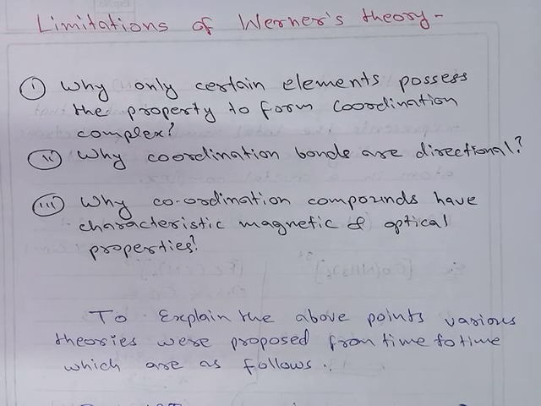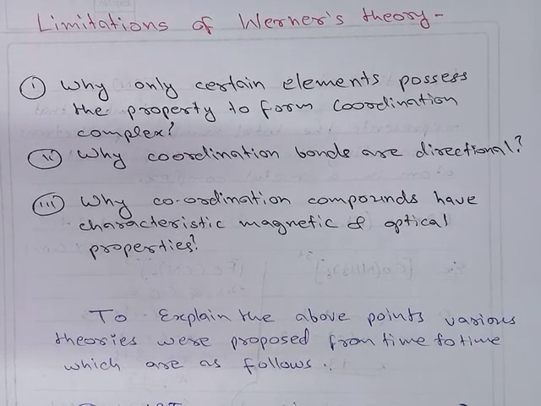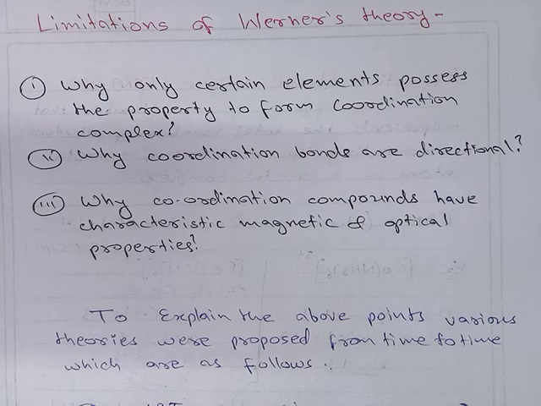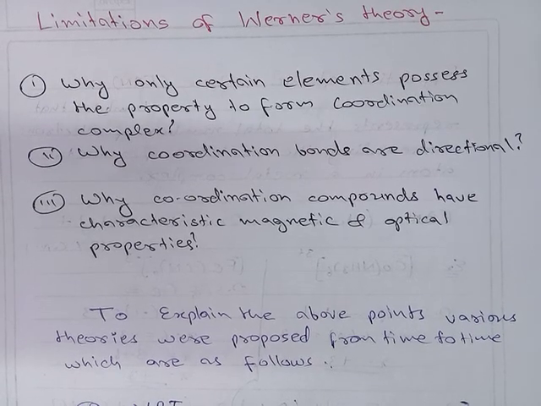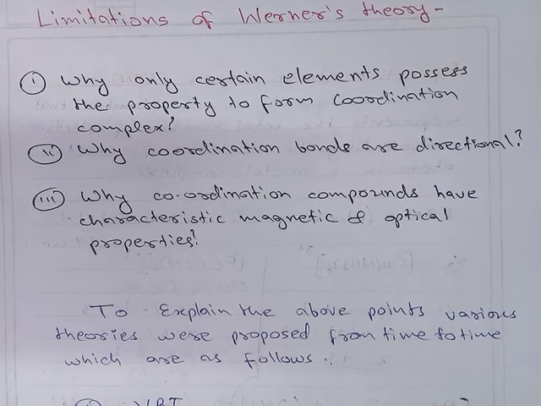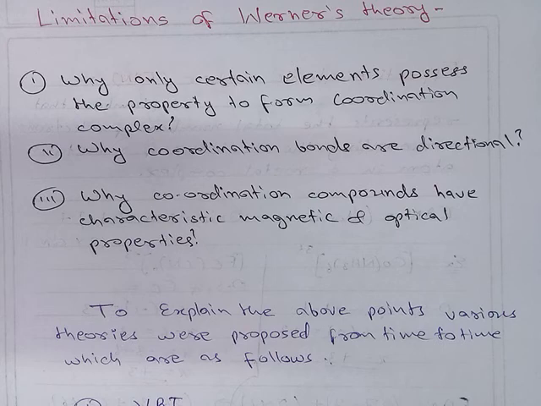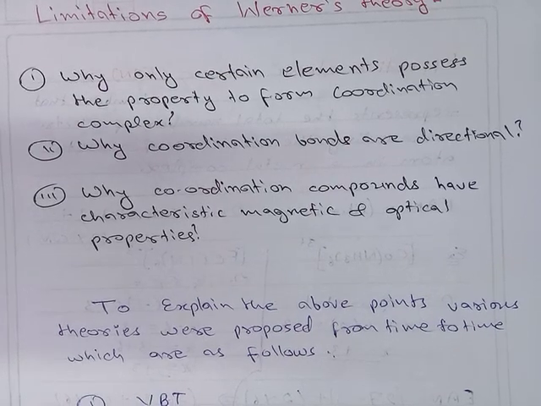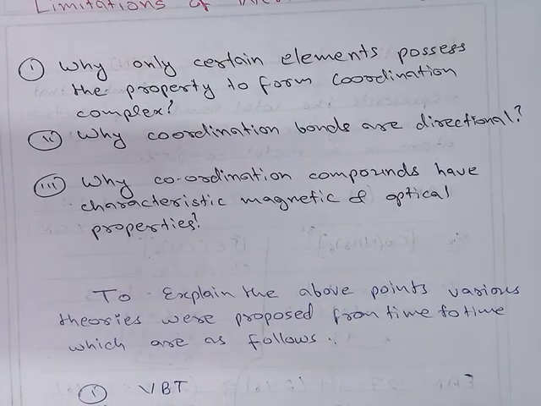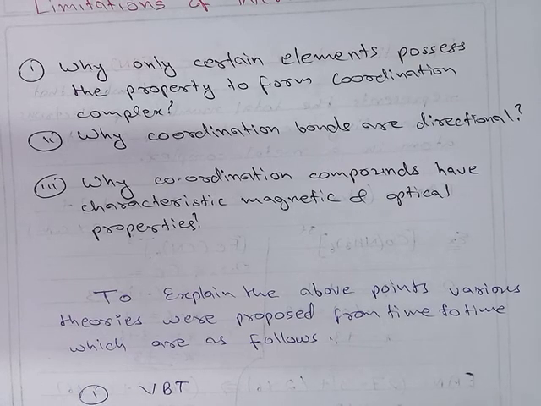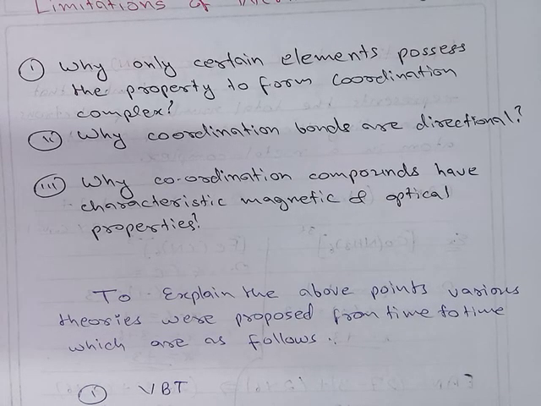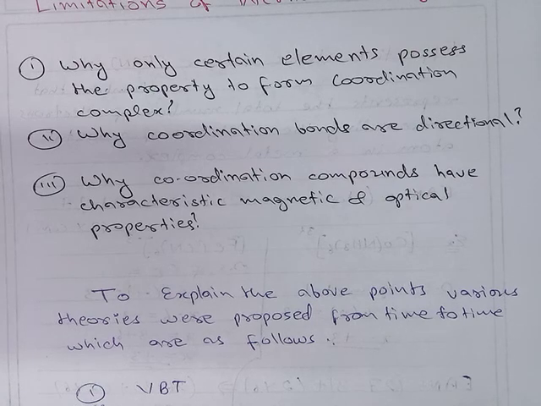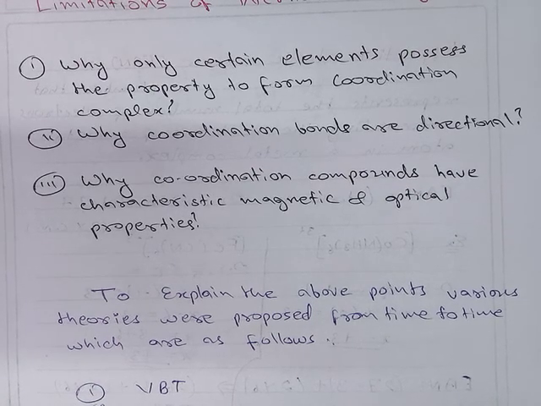The second limitation is why coordination bonds are directional. And the third limitation is why coordination compounds have characteristic magnetic and optical properties. Why do these compounds have optical and magnetic properties? These points are not explained by Werner theory.